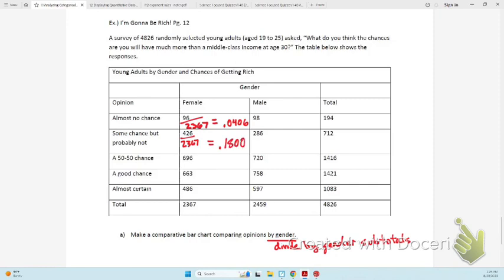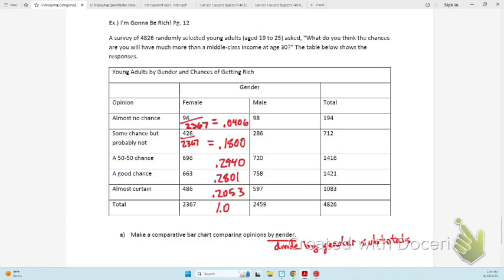So when I did that, I got .2940, .2801, .2053, and they should all add up to roughly 1.0.